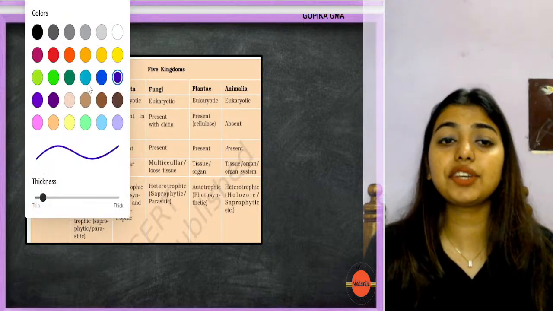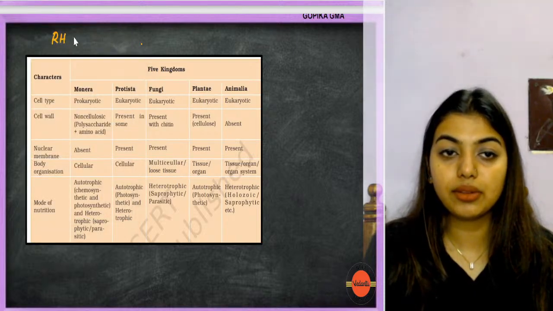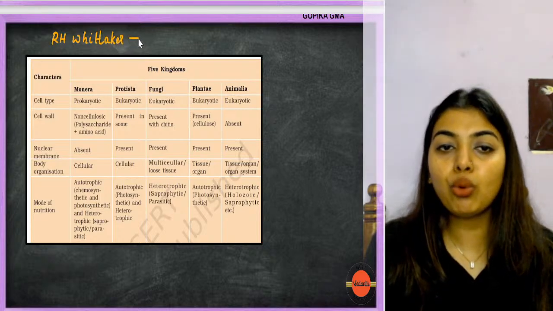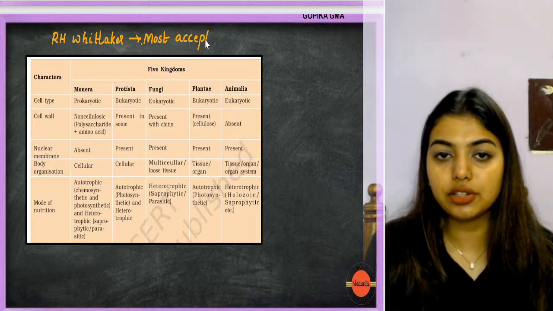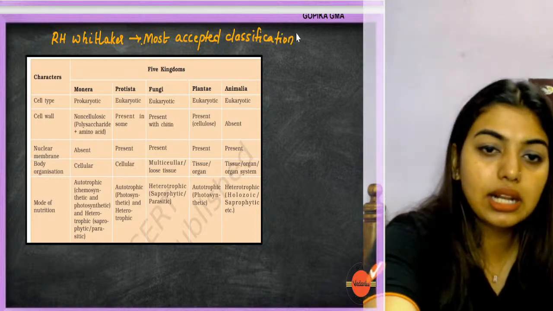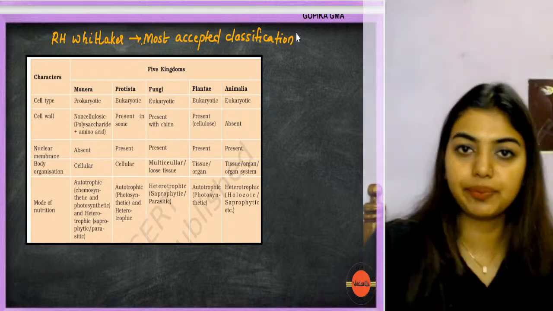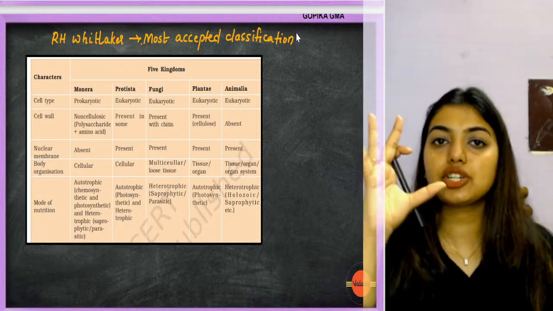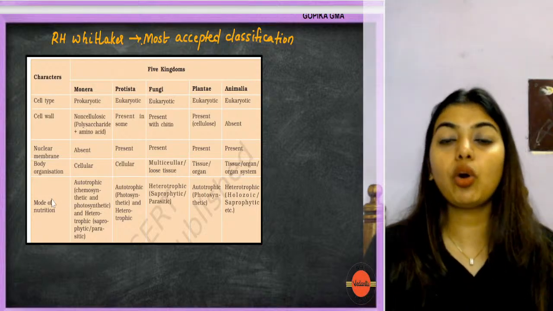So the next classification that was considered, very importantly, was R.H. Whittaker's classification. He came up with the most accepted classification. When I say most accepted, what does that mean? That was the classification that was agreed by everyone. Everyone was like, wait a minute, actually this classification makes a lot of sense, because he has gone into the depth of the classification. So what did he take into consideration?